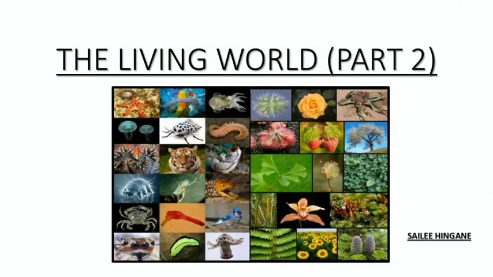Today's discussion topic is the living world part 2. Before starting, if you have missed our first lecture on this topic, that is the living world part 1, in which we have covered what are living organisms, characteristics of living organisms, diversity in the living world, and we have discussed some important terminologies, that is nomenclature and identification, classification, taxonomy, systematics, and a small exercise for you. So do watch that.